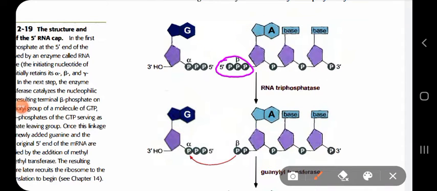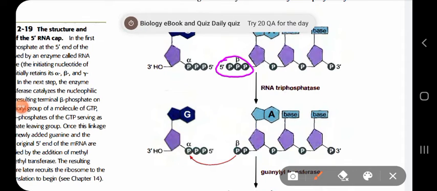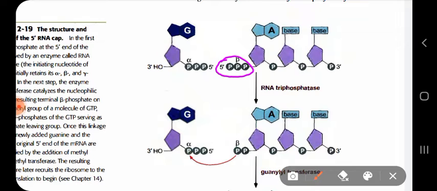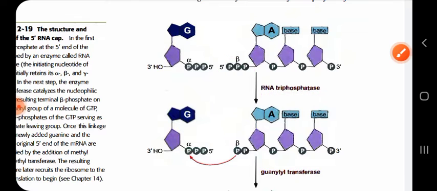The first enzyme which catalyzes this step is your RNA triphosphatase. What RNA triphosphatase does, you will see, is what I will discuss now.